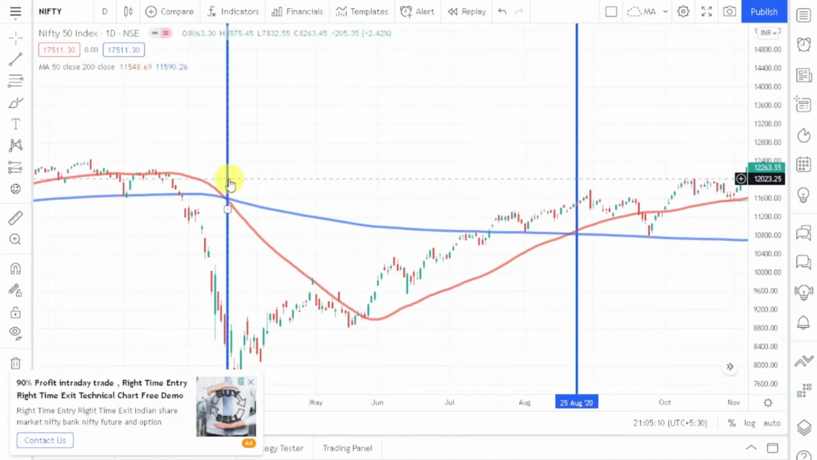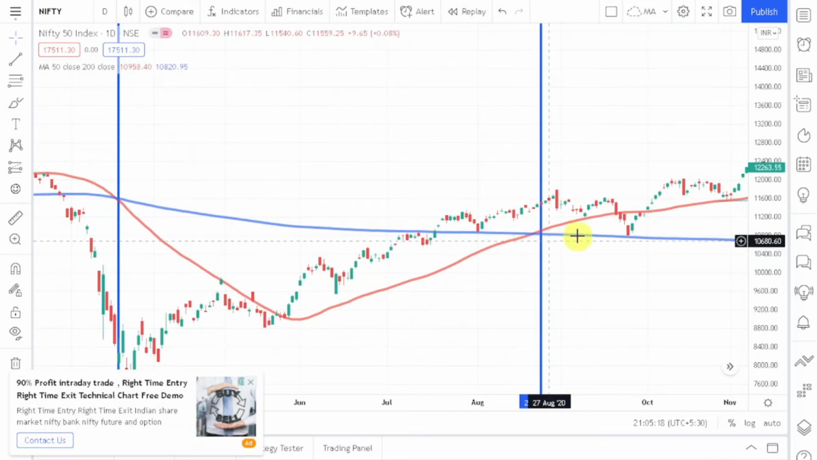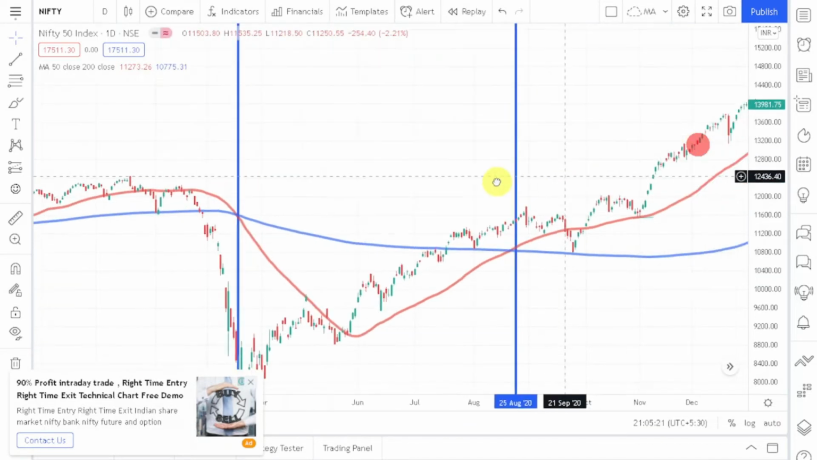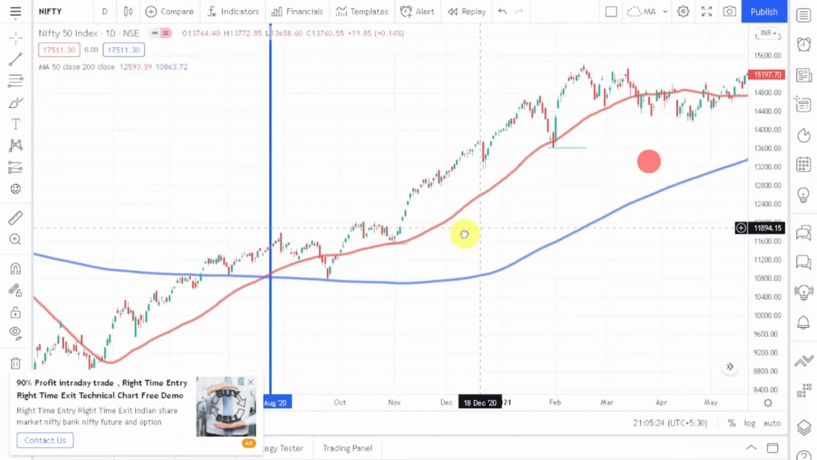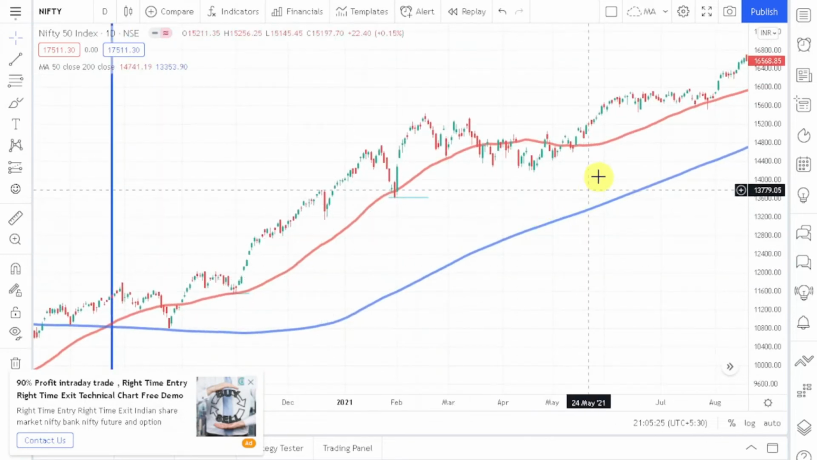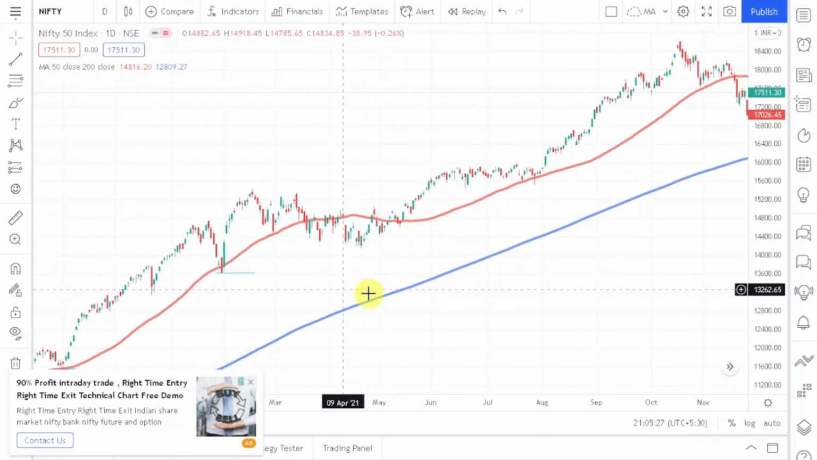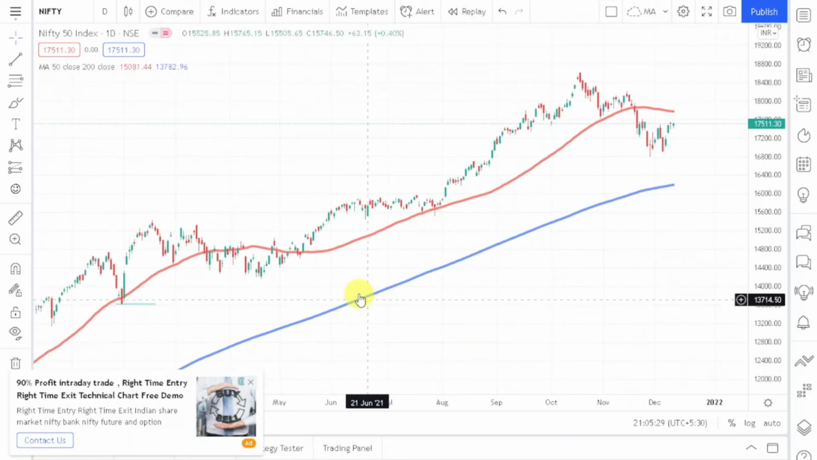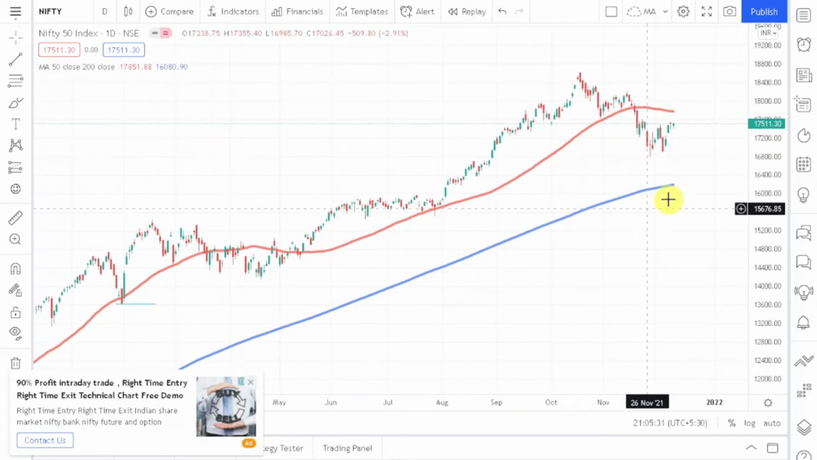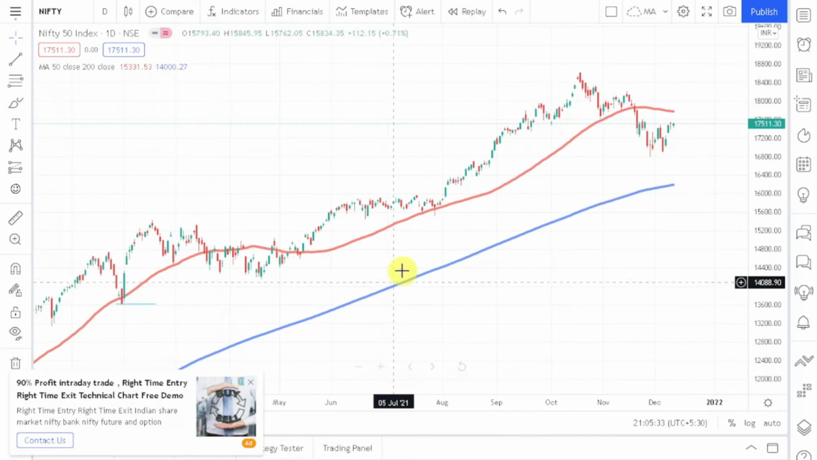The first vertical line is an example of death crossover, and this second vertical line is an example of golden crossover. And you can see that the market has performed beautifully after giving this golden crossover. So I hope this thing is clear to you, and that's how you can use multiple moving averages to generate signals. Whenever these moving averages cross each other, they generate signals and we can trade based upon that.